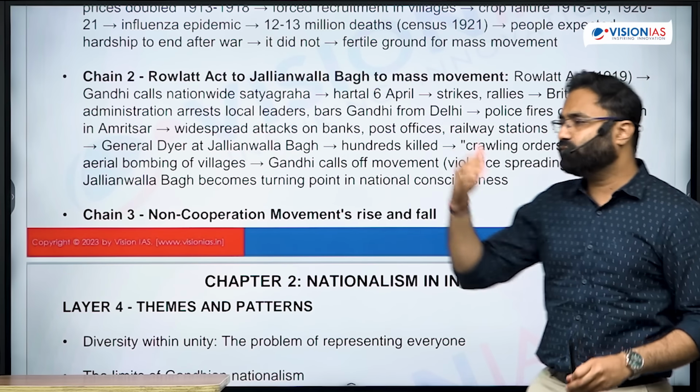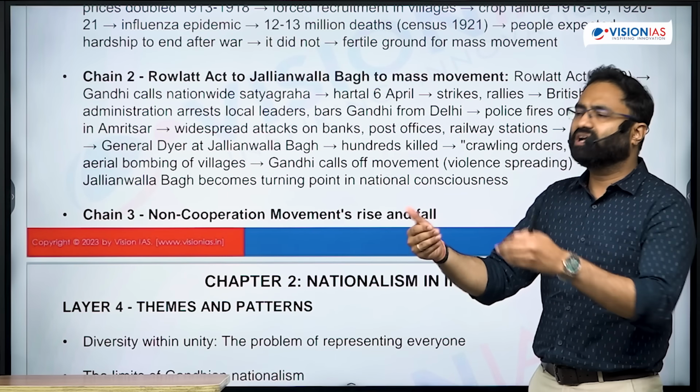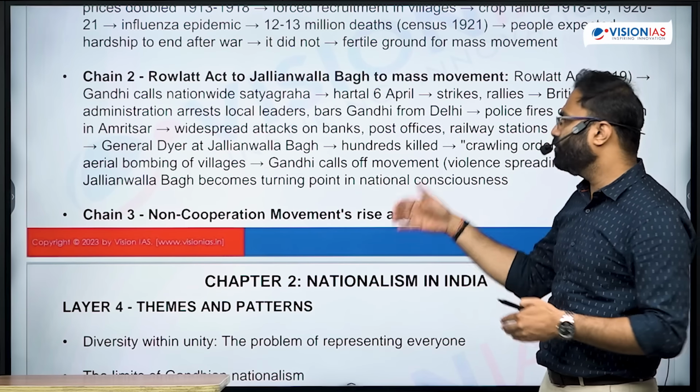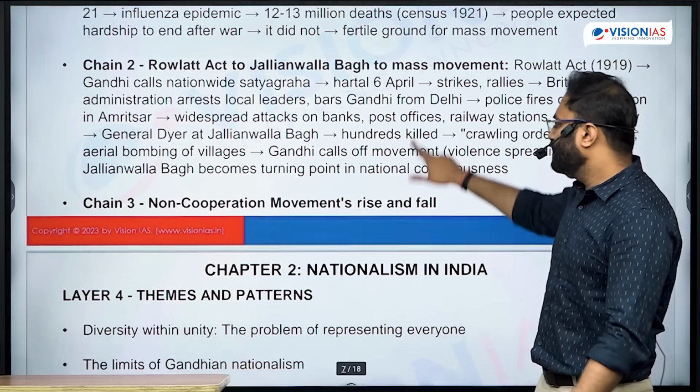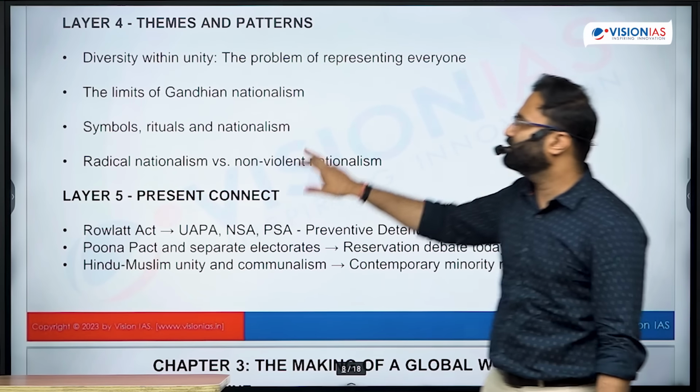But then eventually there was a rise of the violence, where Gandhiji had taken back this particular movement. So what was the rise and fall of this movement? Causes and effect, you should be having an idea. Next is the theme and the pattern, the layer 4.